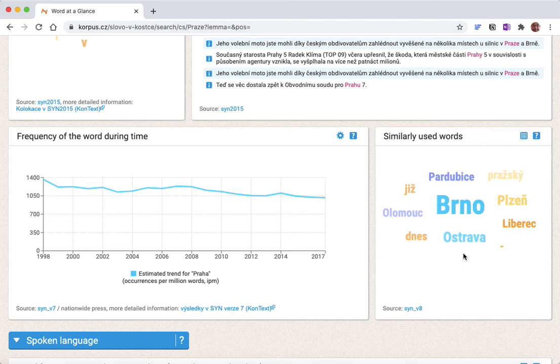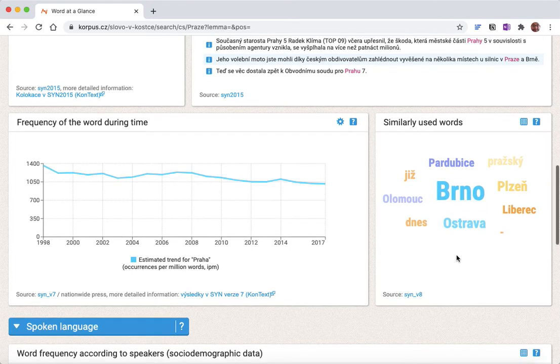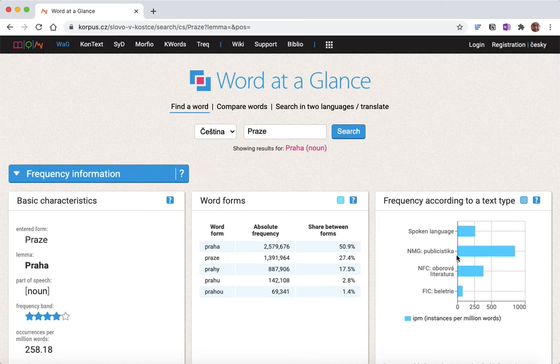Now this thing sometimes is more reliable than others, but here I'm seeing that yes, Brno, Ostrava, Liberec, Plzeň, Pardubice, Olomouc, those are all very common words for big Czech cities, and so they're quite likely worth finding out about and learning how to use them. So that's just a quick introduction when I search for Prague.